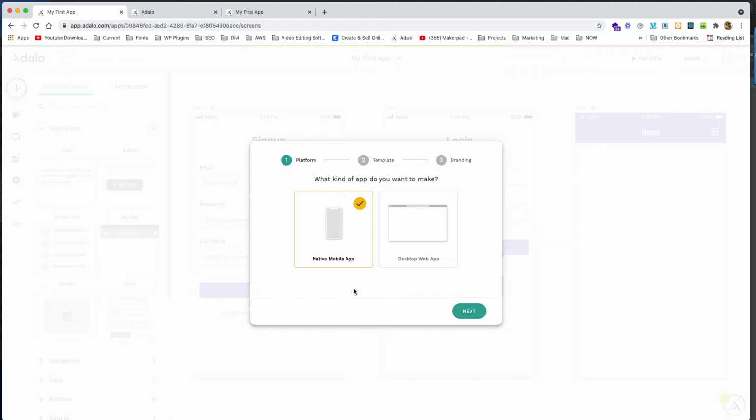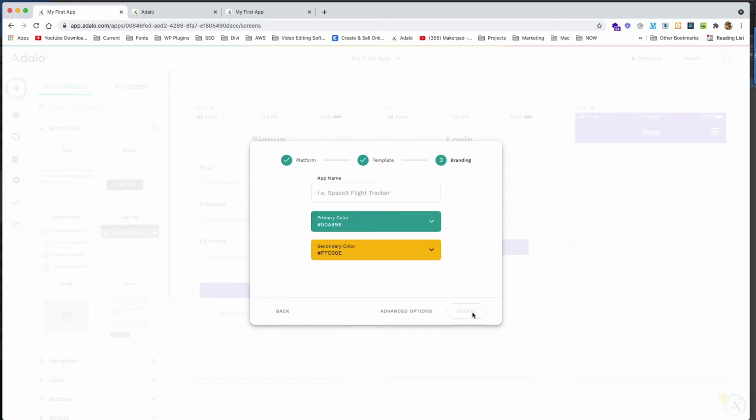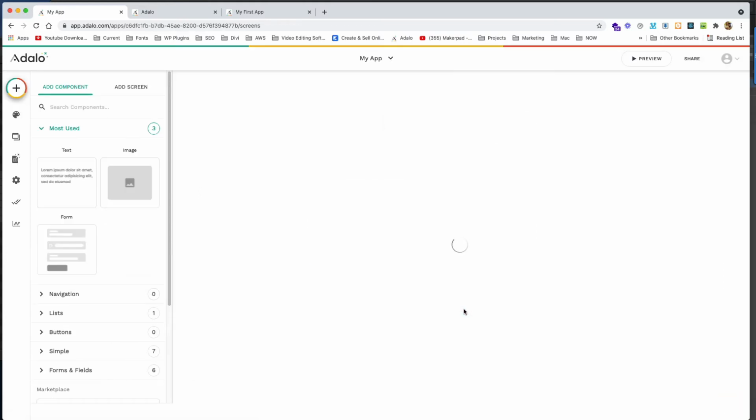But to get started, you need to go into where I am right now. So once you've signed up and confirmed your account, you're in there, you're going to create your first one. You're going to click on the native mobile app, and I'm going to choose a blank one. Now when I choose a blank one, a lot of things are going to be done for me. They're going to give me the primary code. I'm just going to choose my app name. Yeah, good enough. And then create.